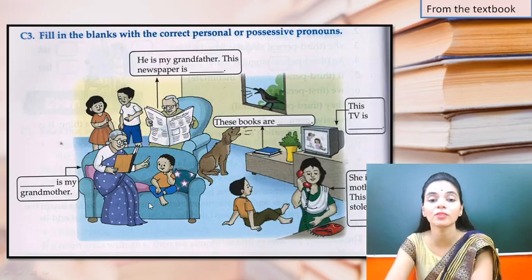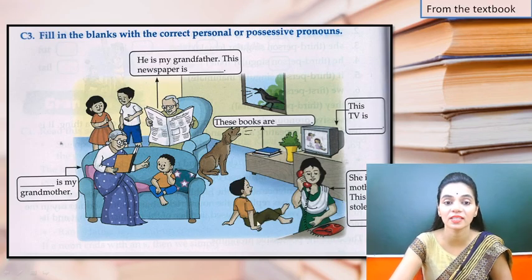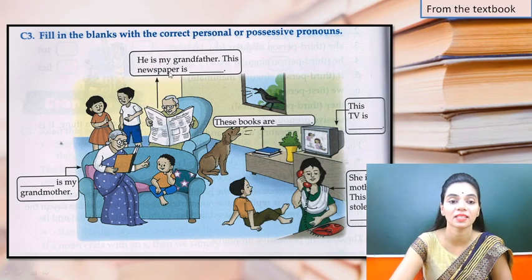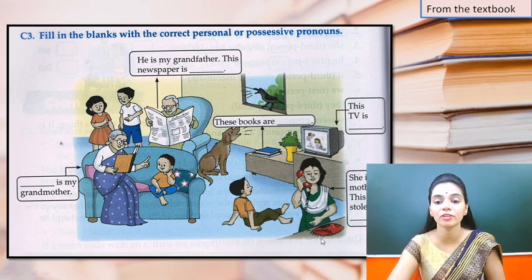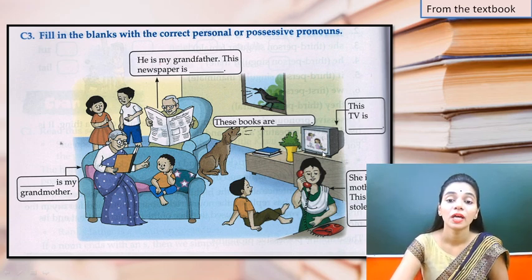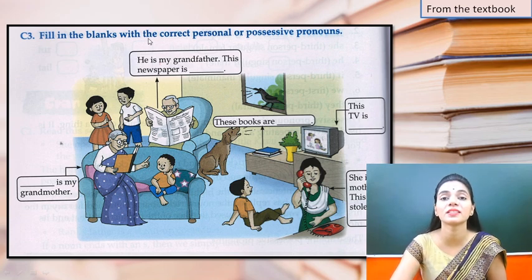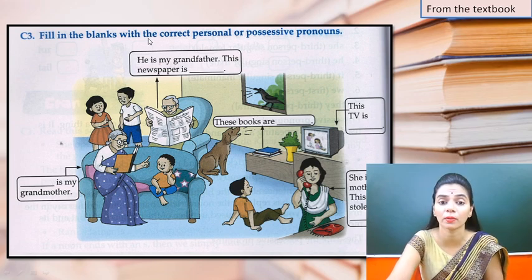Now they have also provided us one more exercise and you have to fill in the blanks. Now you can see a picture. There is a room and there is a family, right? There is a grandfather, there is a grandmother, there are some siblings, there is a dog, there is a television and there is a mother. So they have provided us some sentences and you have to use the correct pronoun.